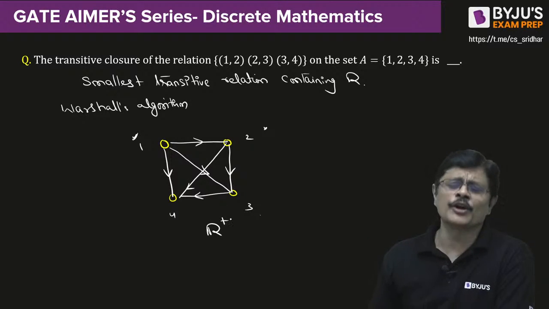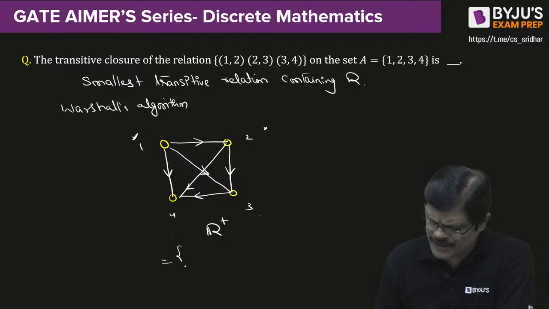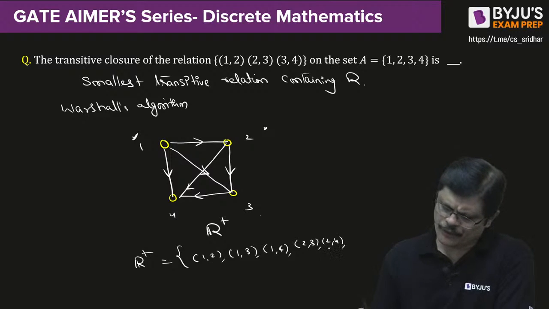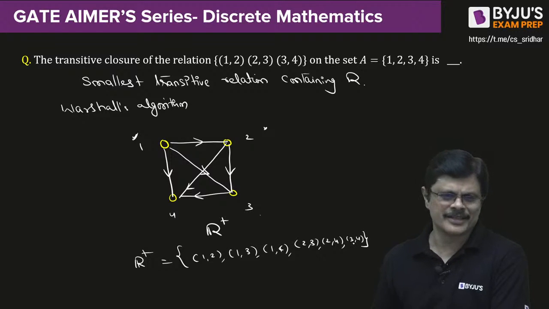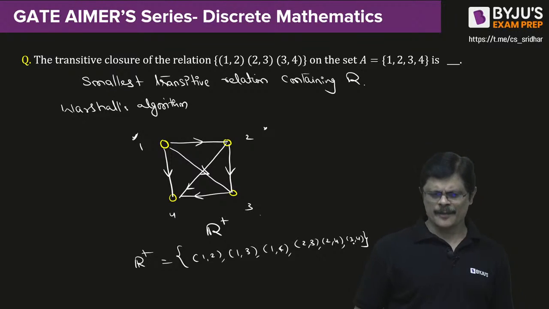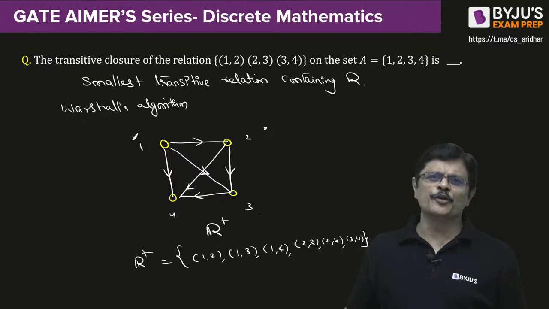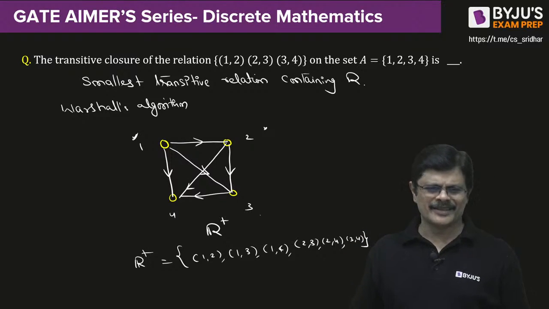We just denote it by R plus. So if you want, you can just write down this transitive closure, my dear friends, which is 1 2, 1 3, 1 4, 2 3, 2 4, then 3 4. And that is the transitive closure, my friends. A very simple process. Of course, with the matrix method also we can do it. But with the matrix method, tomorrow morning you will get the answer. We don't have that much time, right?